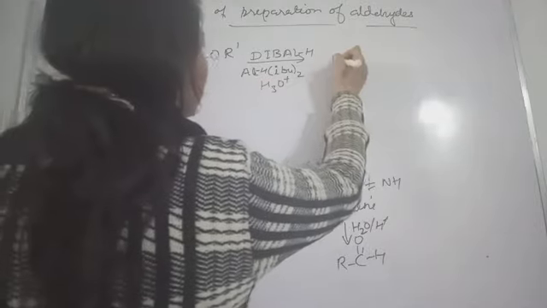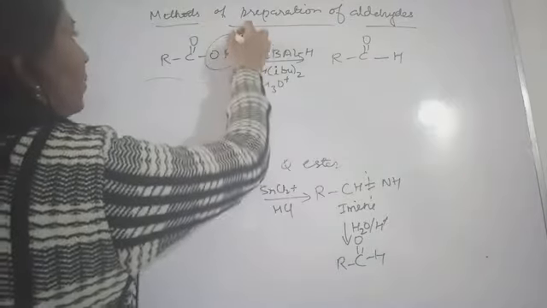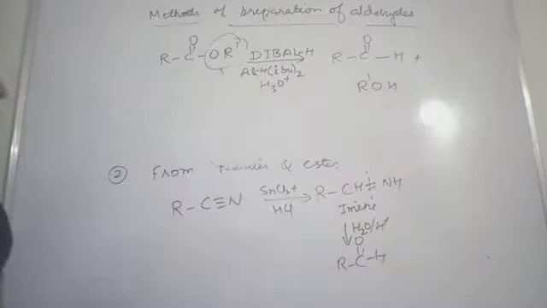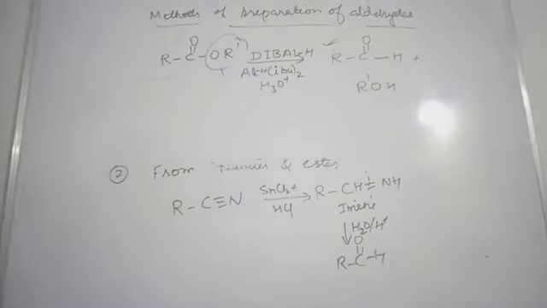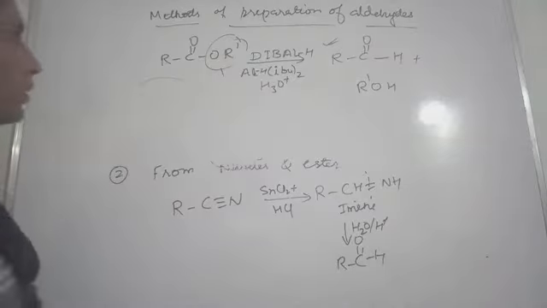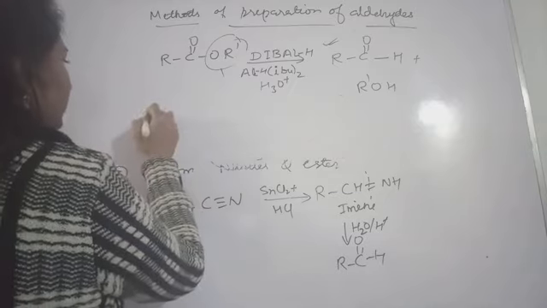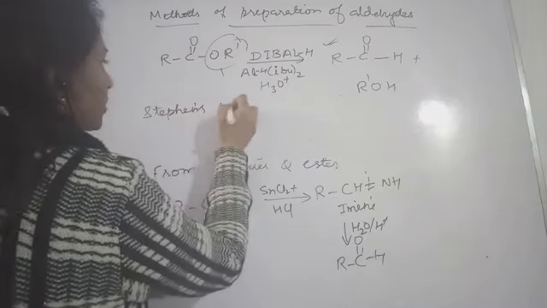So this will give you RCOO, and here you will get H. This will come out and get attached with R-OH. So the main product is this one, your aldehyde. So aldehyde you will get in this way. This is the method of preparation of aldehyde, and this is called Stephen's reaction.